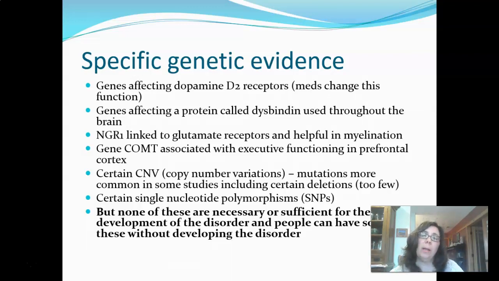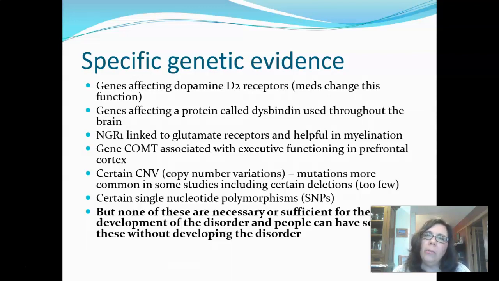You might remember talking about copy number variations, which is when the gamete is being formed, that we see mutations there where there are too few copies of certain genes. We also, if you might remember, talked about single nucleotide polymorphisms, or SNPs, way back at the beginning of the semester. And there are research studies, if we look at them all together, that point to 10,000 different disruptions to SNPs that might occur in people with schizophrenia.